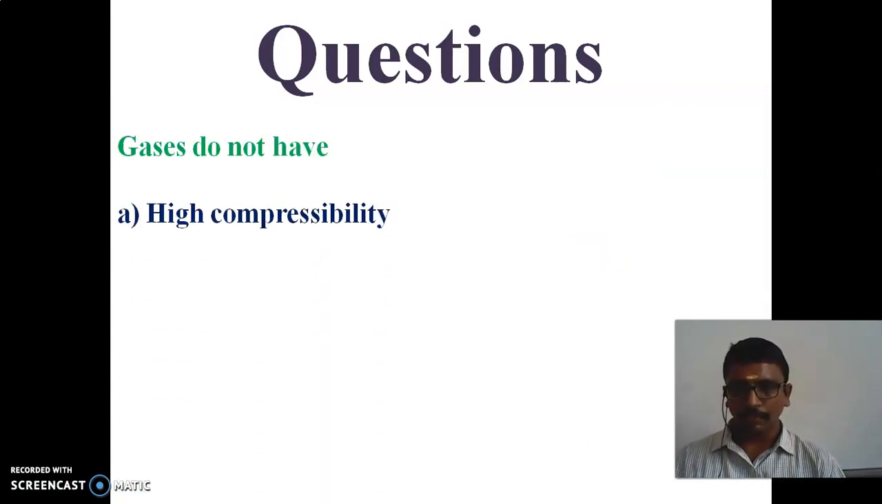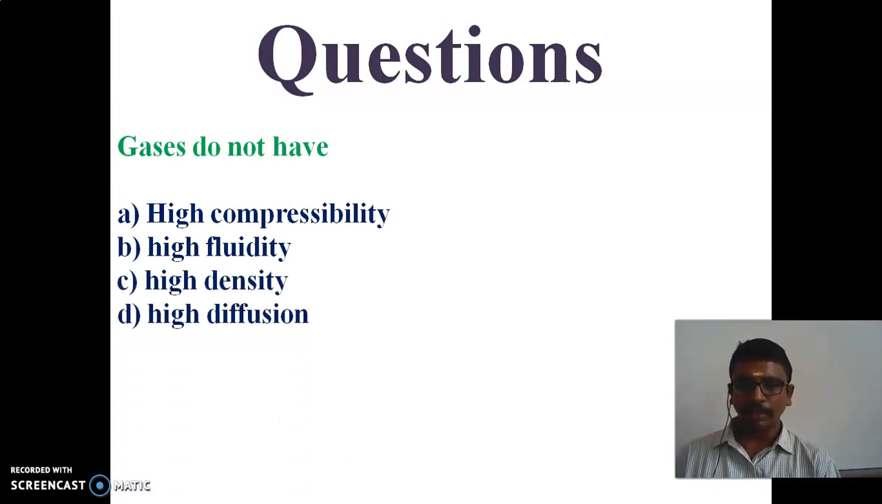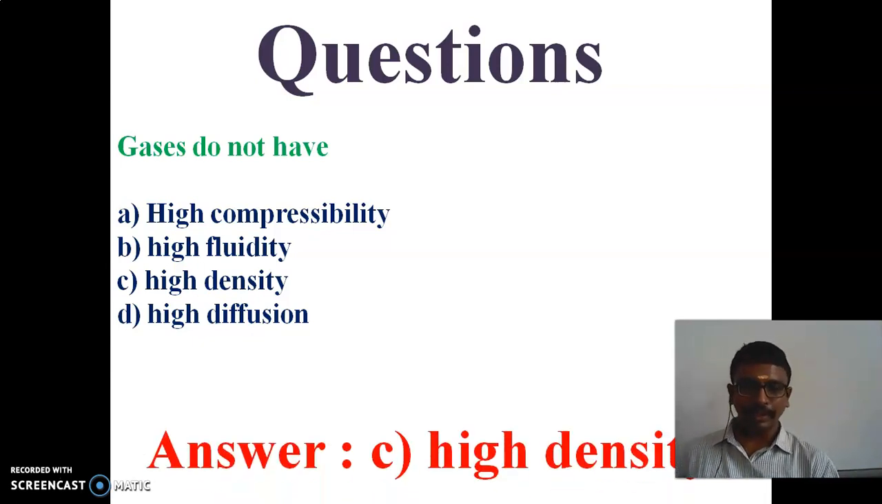gases do not have: high compressibility, high fluidity, high density, high diffusion. Gases have high compressibility, high fluidity, high diffusion, but they will not have high density. The answer for that is C.